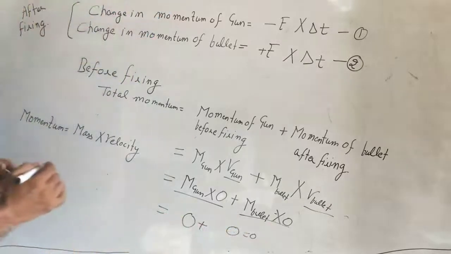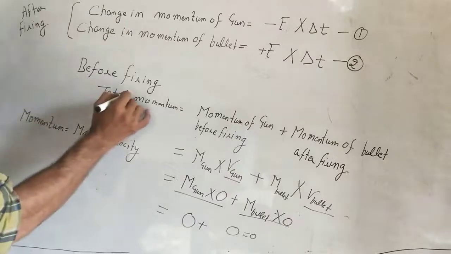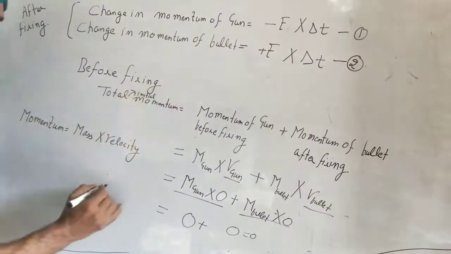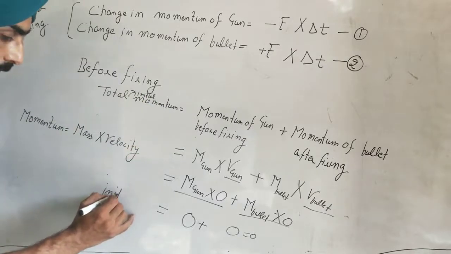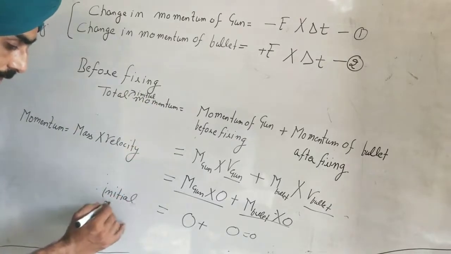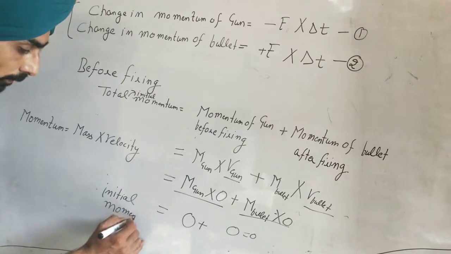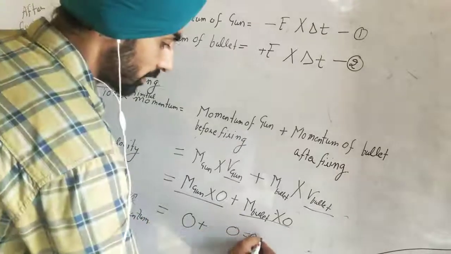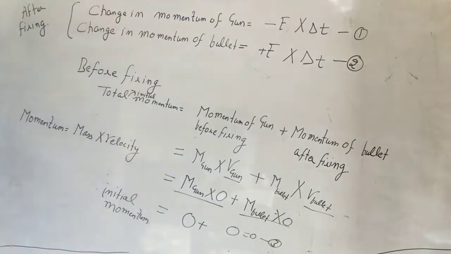So this is the total initial momentum. So the initial momentum is 0. Okay. So make this equation 3. We have calculated the initial momentum, it is 0.